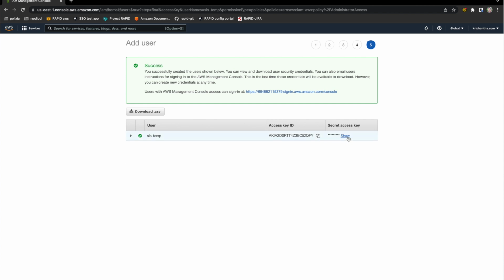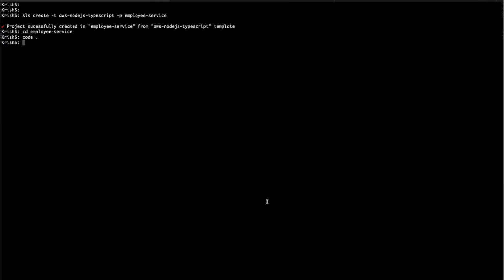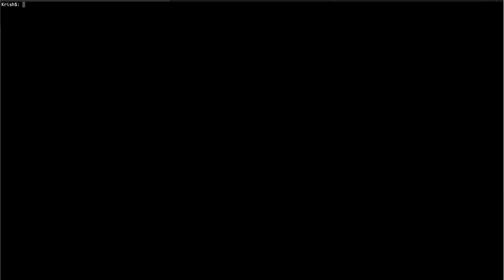So now I'm going to create a profile for this user on my machine. For that, you need to install the AWS SDK, and I'm not going to demonstrate how to do it. You can Google it, and all the commands are available. Now, aws configure, and my profile is, let's say, SLS, a serverless deployment profile.